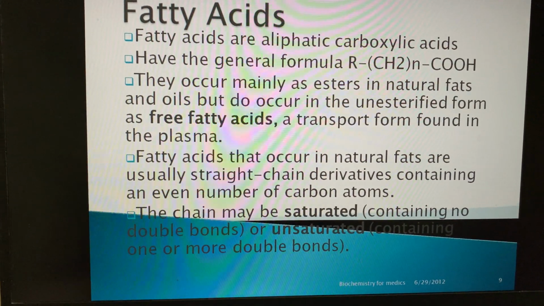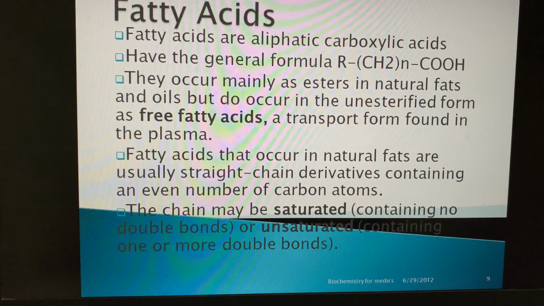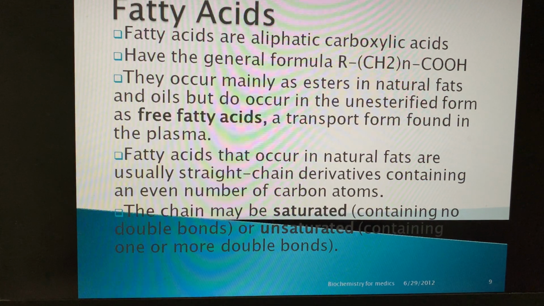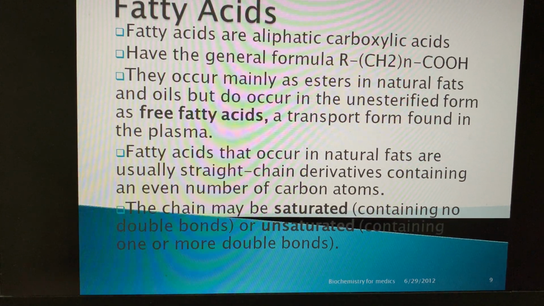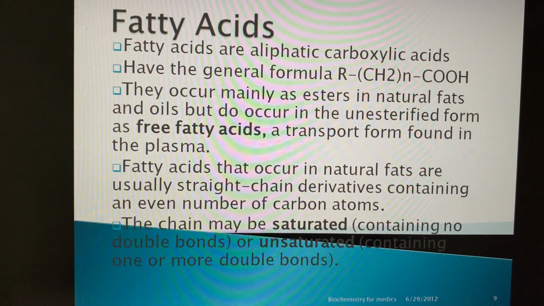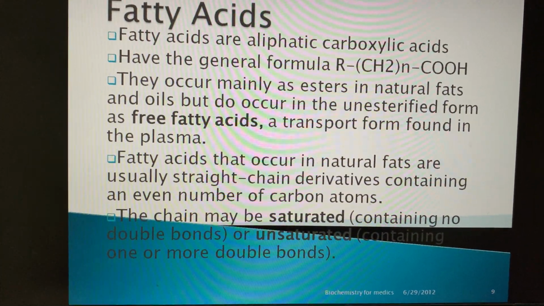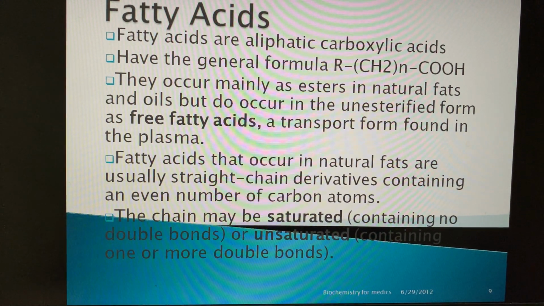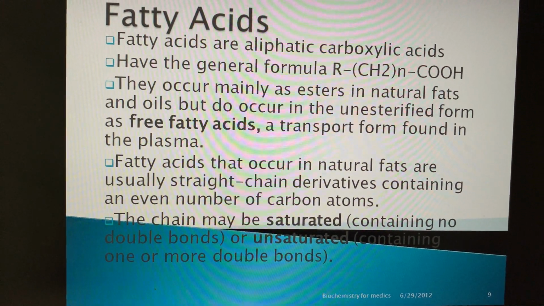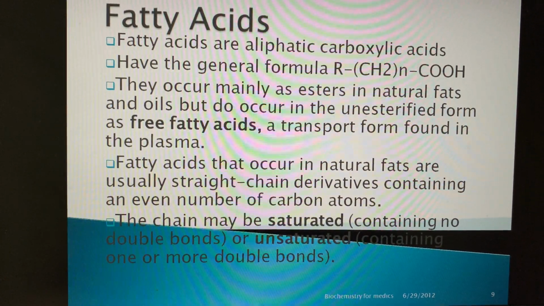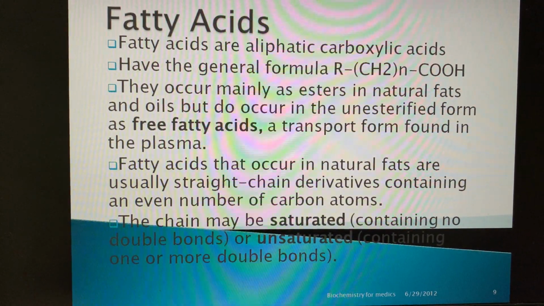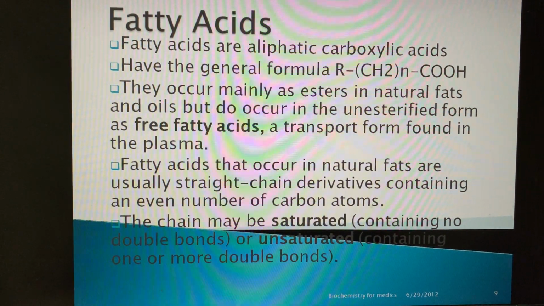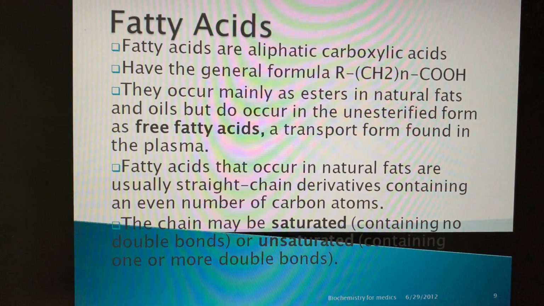Now we will talk about the fatty acids. They are aliphatic carboxylic acids, having an aliphatic chain and then the carboxyl group at the end. We have already studied their chemistry, the structures, in previous lectures. They occur mainly as esters in natural fats and oils, but do occur in the unesterified form as free fatty acids, a transport form found in the plasma. In the plasma, they are transported as free fatty acids.